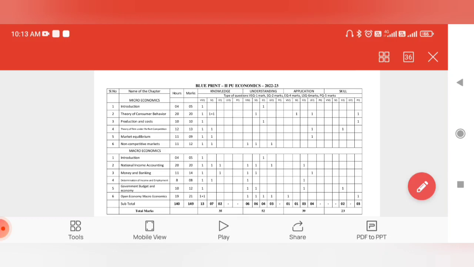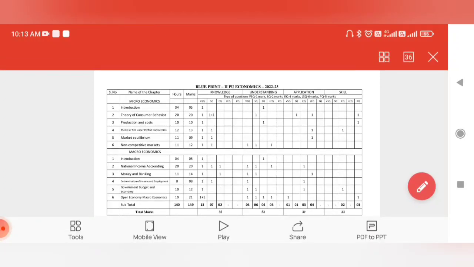In the second chapter you can see a 6 marks practical oriented question, one short answer, one 2 marks and one 1 mark question surely going to be asked, giving us a total of 20 marks. In the third chapter, a 4 marks question, one practical oriented 9 marks question, and 1 mark, so we get 10 marks from the third chapter. In the fourth chapter, 12 to 13 marks are allotted: one short answer, 1 mark, 2 marks, 6 marks and 4 marks.